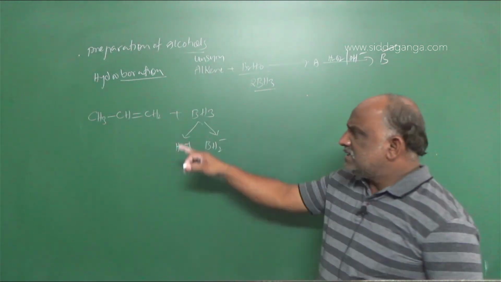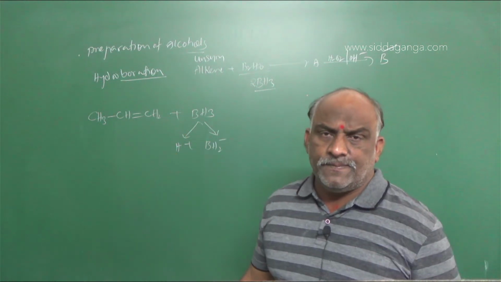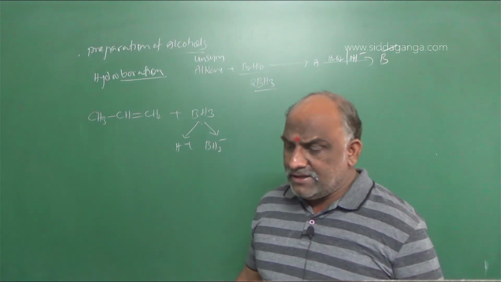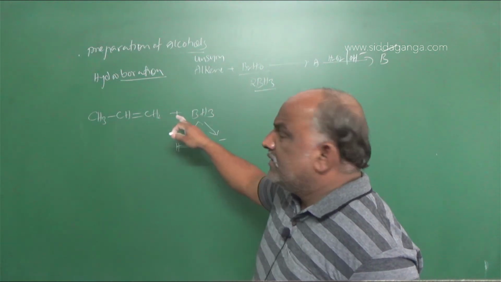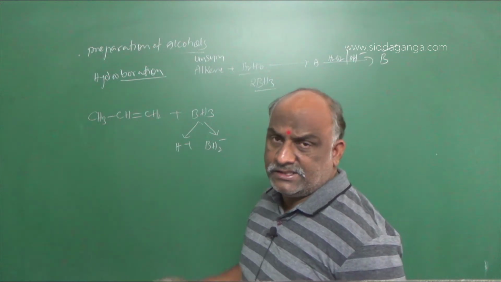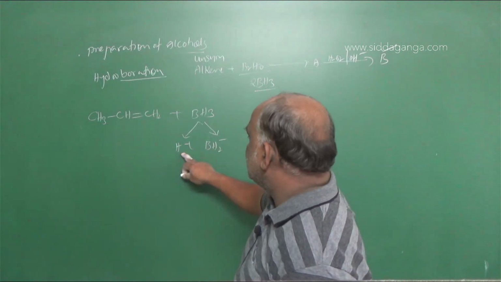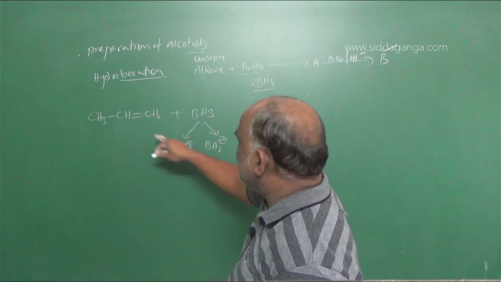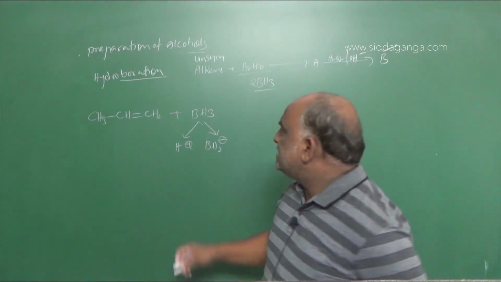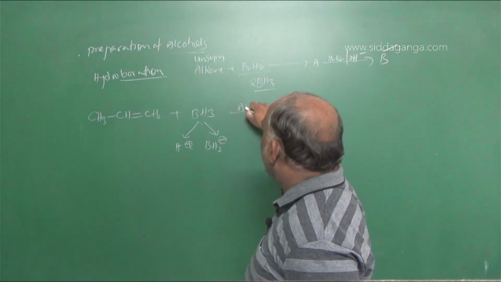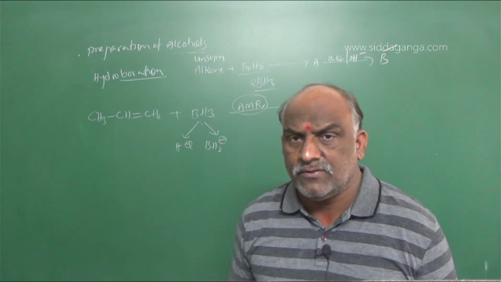Don't get confused. The mechanism of the reaction is very lengthy, but the conclusion is very easy. So I will give a simple reaction, and on the basis of that you can find the answer according to the conclusion point. BH3 can be written as H plus and BH2 minus. This is also an example of an addition reaction, electrophilic addition. This addition takes place according to the anti-Markovnikov rule. This is very important, my dear students. AMR is called the anti-Markovnikov rule.